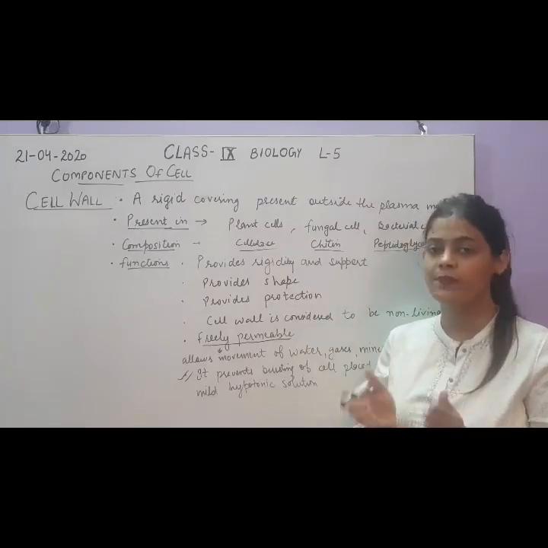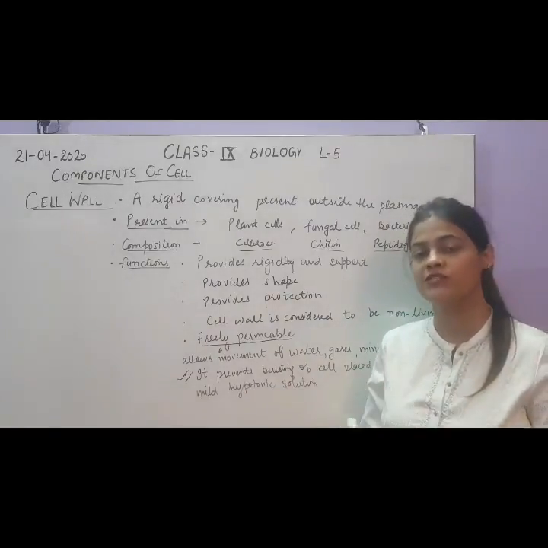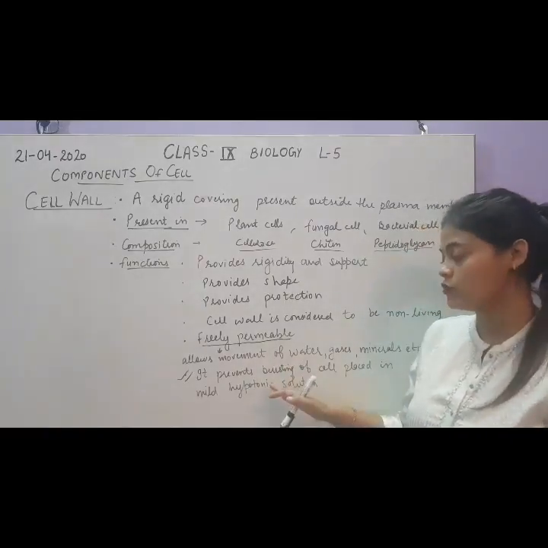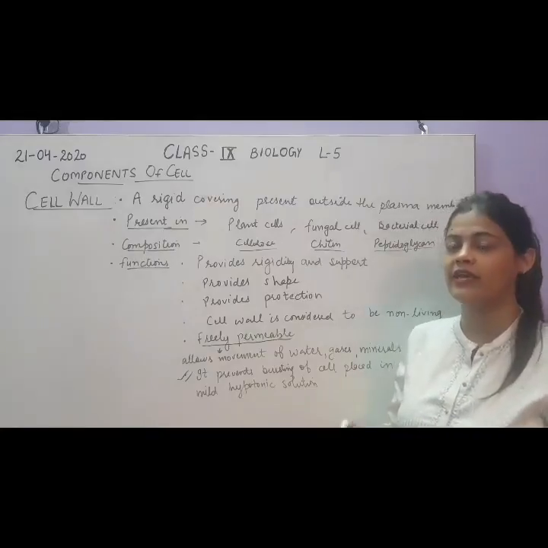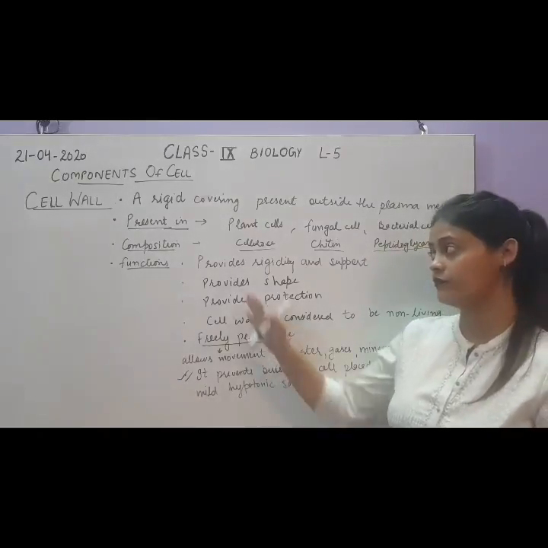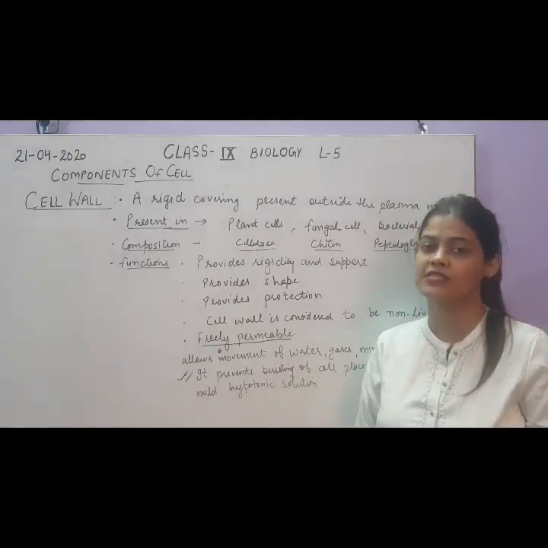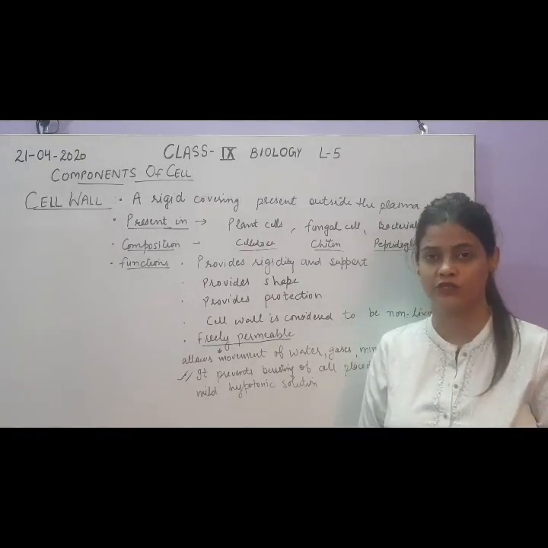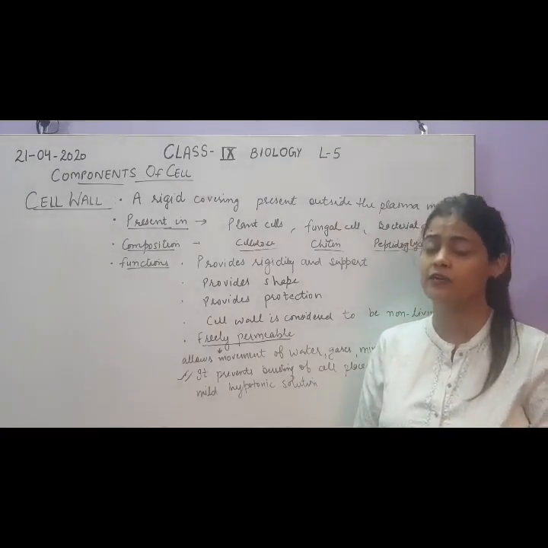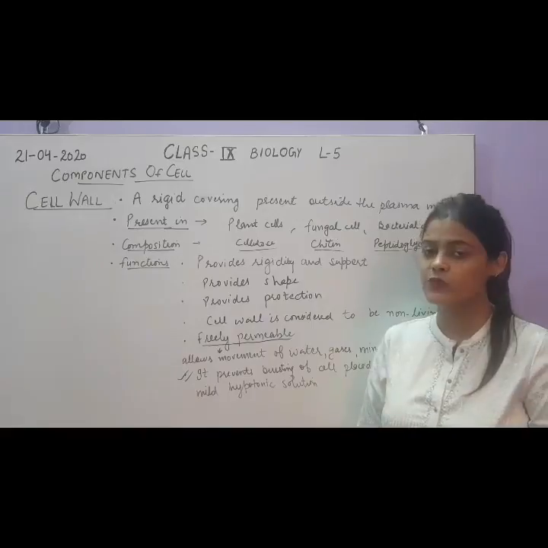When the plant cell is placed in a hypotonic solution, then what will happen? The water molecules will start moving inside the cell, as we have discussed in the topic osmosis. So in hypotonic solution, the cell will start gaining water, due to which the cell will swell up. But if the cell wall is there, then it will prevent the bursting of the cell when it is placed in hypotonic solution, because when the water will enter inside the cell, the cell will start swelling up.